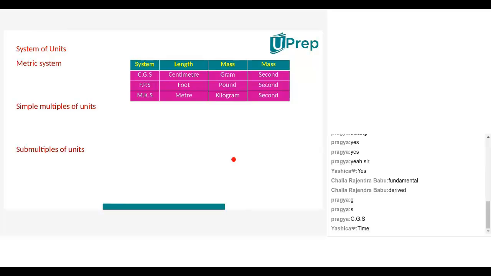Very good, Nana. Time. Sir, time. You have to say the physical quantity, Nana, not the unit. The unit of time is second. But what is time, Nana? It is a physical quantity. And what is length? It is a physical quantity. And what is mass, Nana? It is also a physical quantity, isn't it? So length, mass, time are physical quantities. And the units of them are what, Nana? Centimeter, meter, foot, gram, pound, kilogram, or second, like that, isn't it?